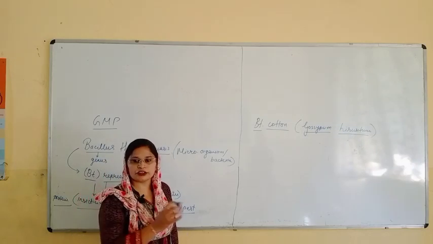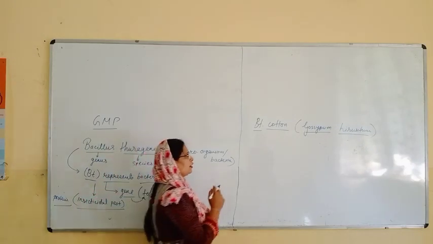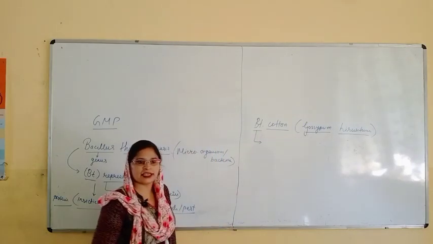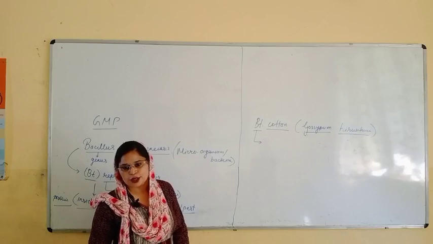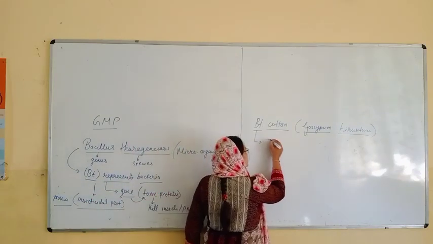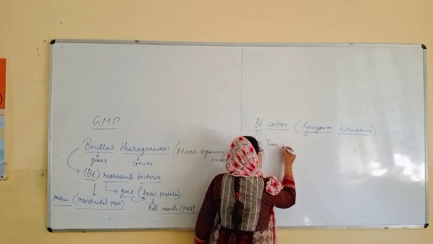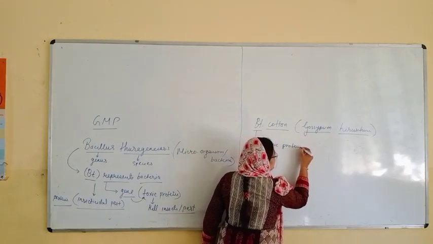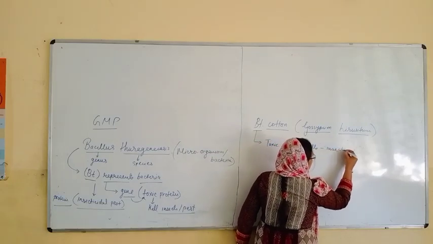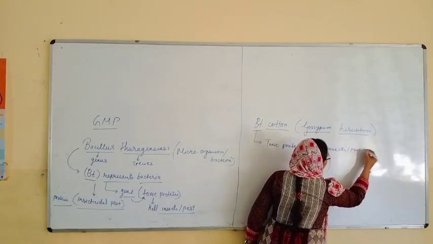During that time, biotechnology came. So Bt cotton, with the help of Bt, is Bacillus thuringiensis. This Bacillus thuringiensis provides a certain protein, the toxic protein, which kills certain insects, or you can say a pest group.